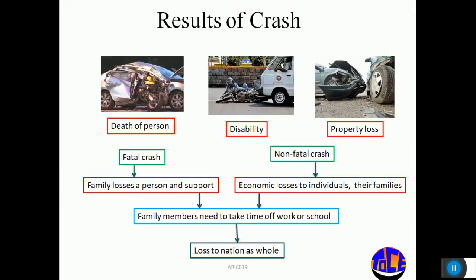So why should we reduce crashes, or what is the result of a crash? Basically, a crash results in the death of a person, or disability, or a property loss. Whatever the loss may be, ultimately it results in a loss to the nation.